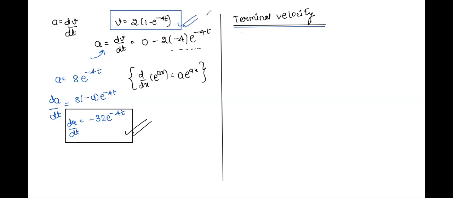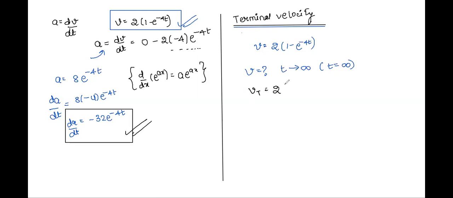So v is equal to 2 into (1 minus e to the power minus 4t). All right, so we have this as the velocity. Now terminal velocity is the value of velocity when the time tends to infinity, or roughly you can take time equal to infinity. Substitute time equal to infinity and tell me what you get.